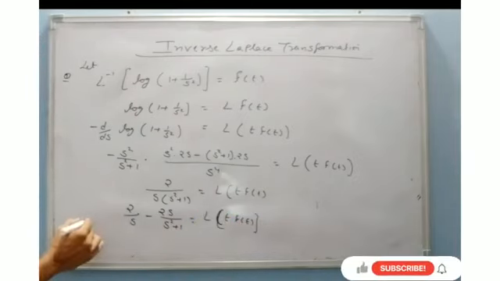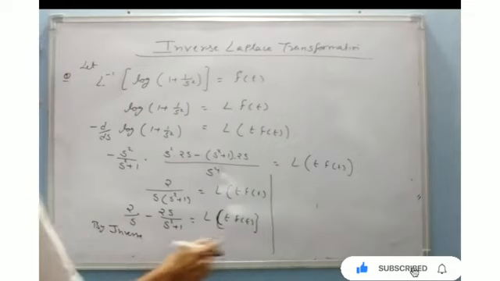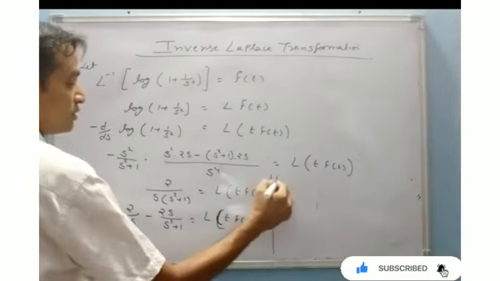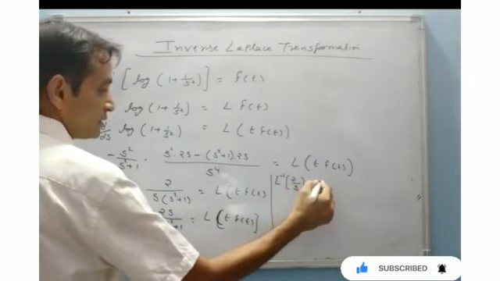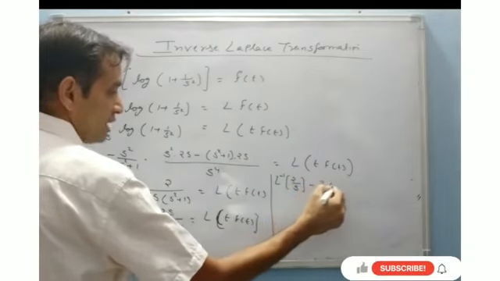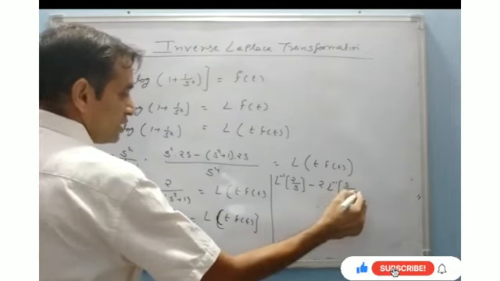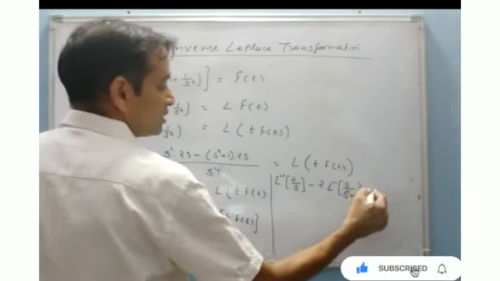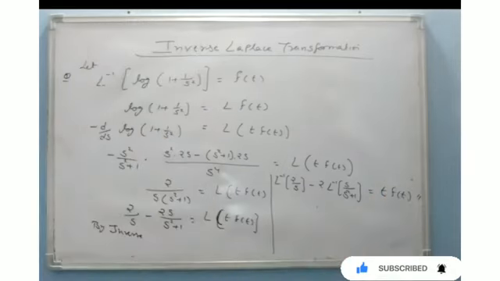By taking inverse, we know that Laplace inverse of 2 by s minus twice Laplace inverse of s upon s square plus 1 will become t f of t.